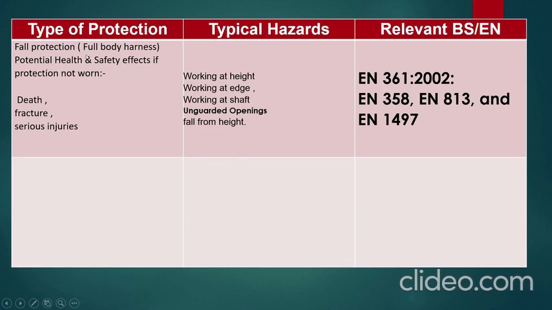Finally, fall protection, full body harness. Potential health effects if protection is not worn: death, fractures and serious injuries. Typical hazards: working at height, edges, working at shafts, unguarded openings, fall from height. So what are the relevant standards to be considered when we purchase the full body harness?